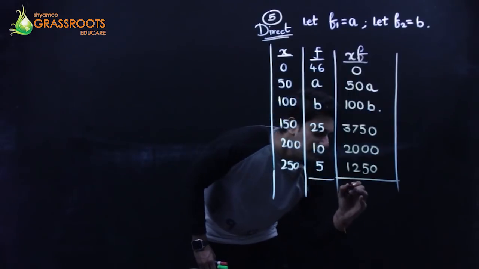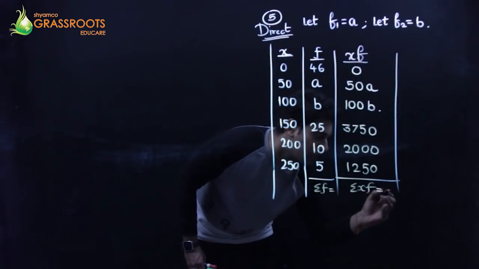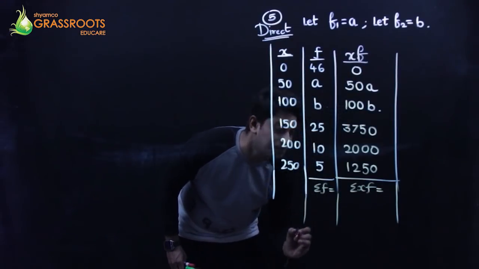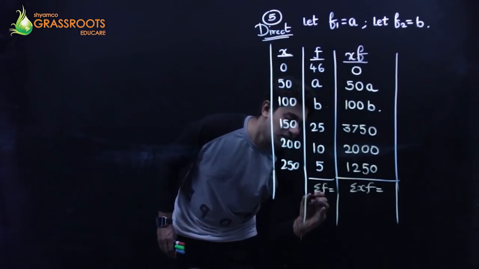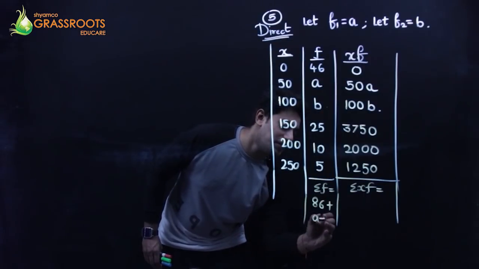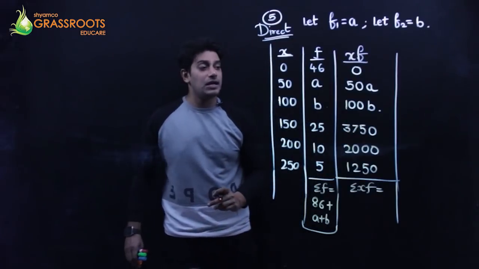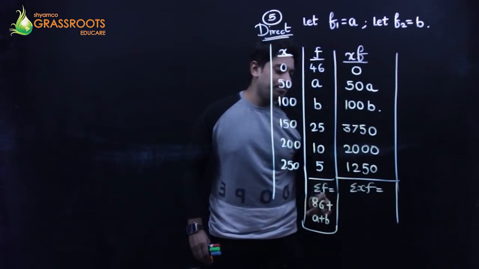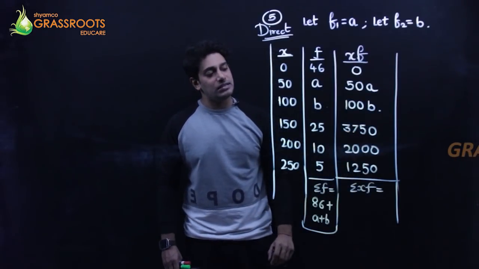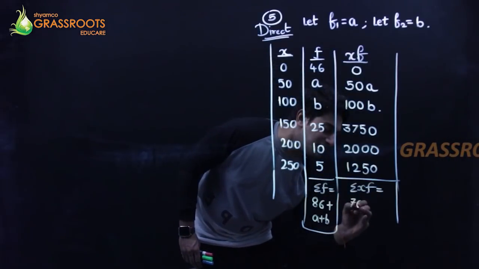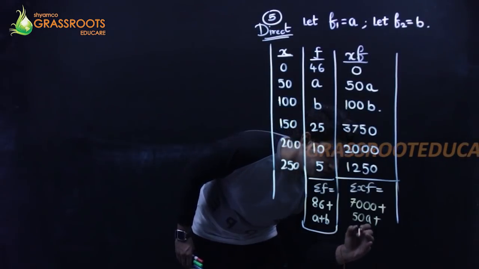So you're going to add summation XF and you're going to add F. When you add this, 25 plus 5, 30 and 10, 40, 86 you will get, plus A plus B. 86 is the addition of digits, plus A plus B, add them. It's going to be 3750 plus 1250 is 5000 and 2000. It will become 7000 plus 50A plus 100B.